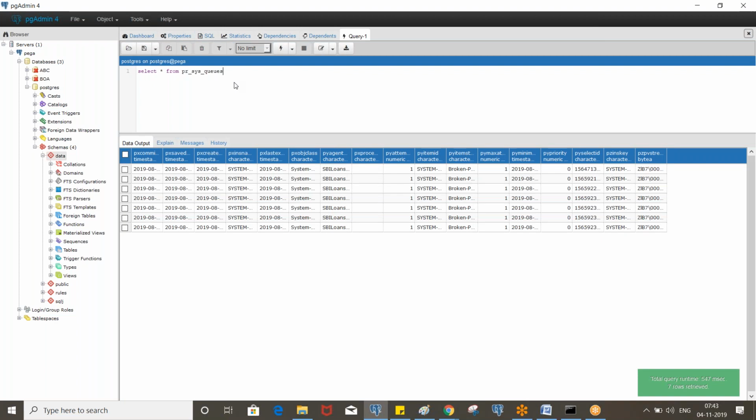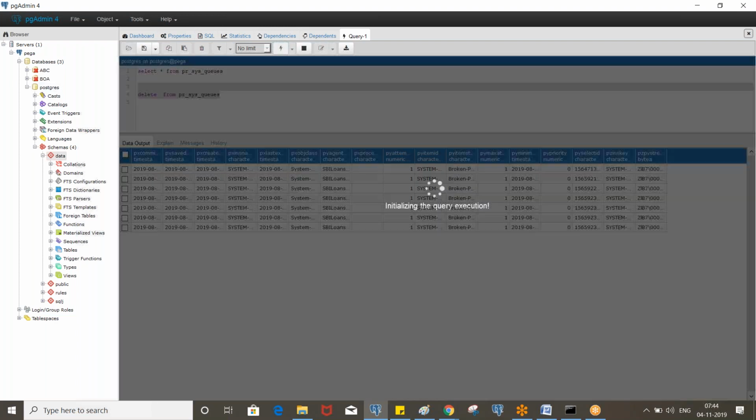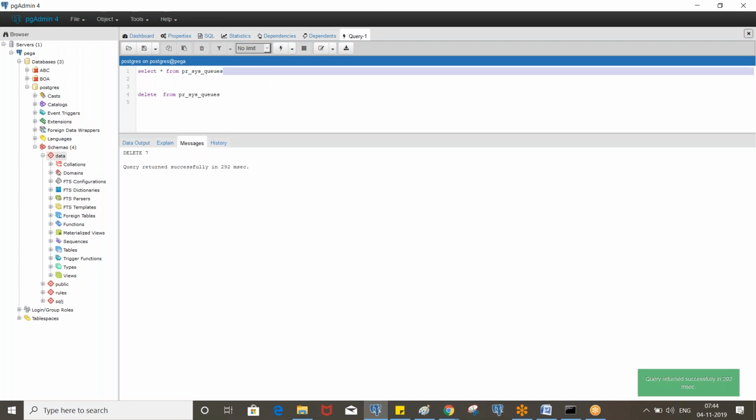We have some items related to different applications. Let's remove all the items. Anyway, these are not related to our PNC loans, but in order to avoid confusion, let's remove all the entries. So we have PRC queues with no entry, right? There is no record.